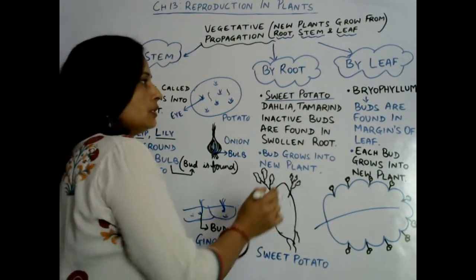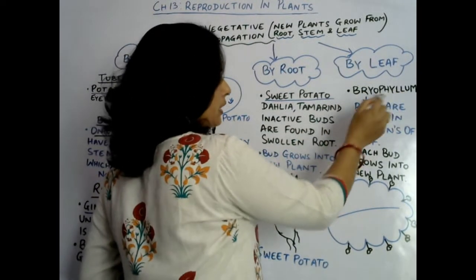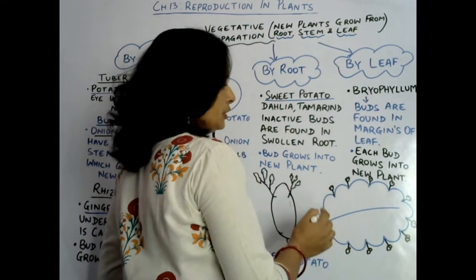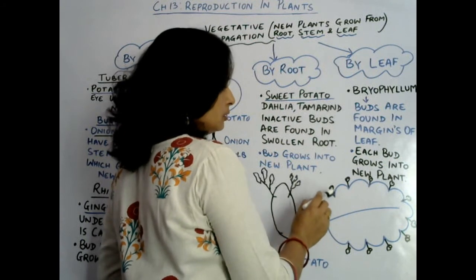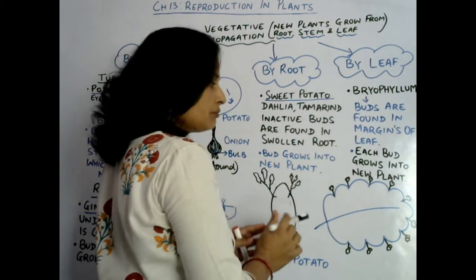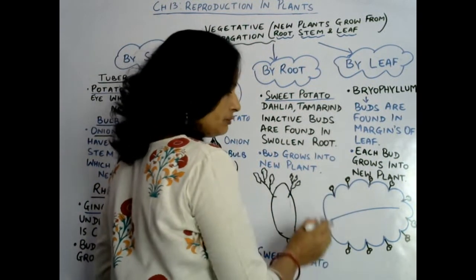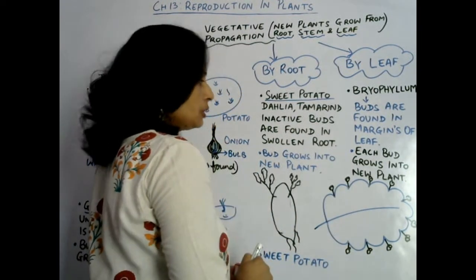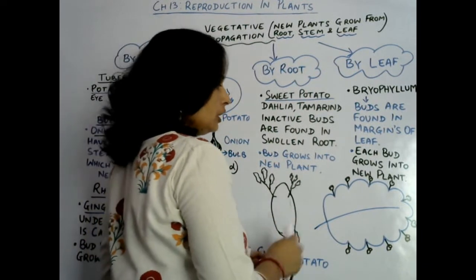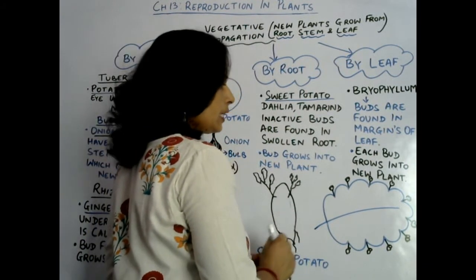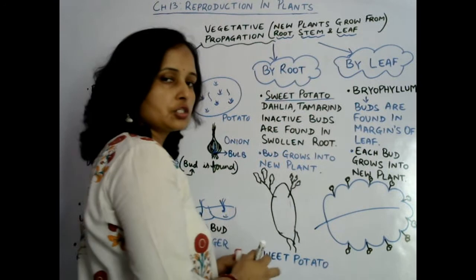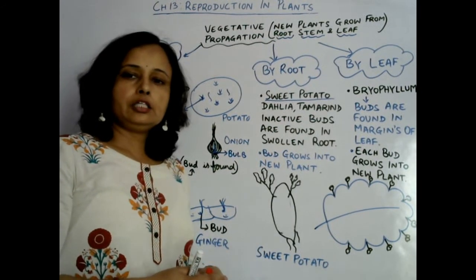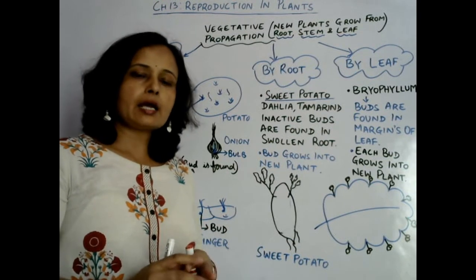Now next one, by leaf. Bryophyllum is a plant which shows reproduction through its leaf. In fact, some buds are found on the margins of its leaf, the notches of its leaf, and each bud germinates into a tiny plantlet during favorable season, and each bud grows into a tiny plant.